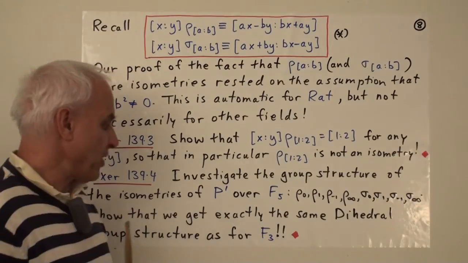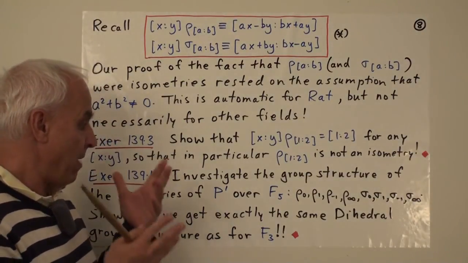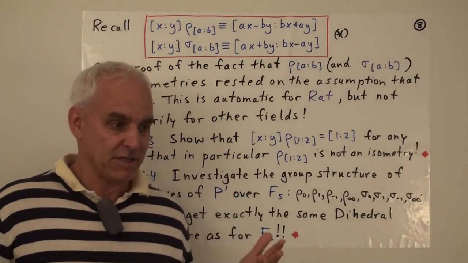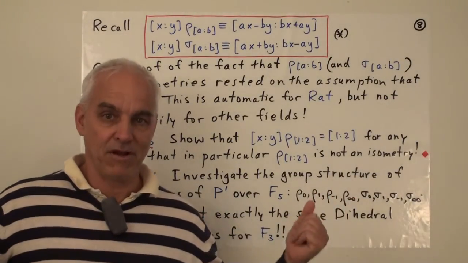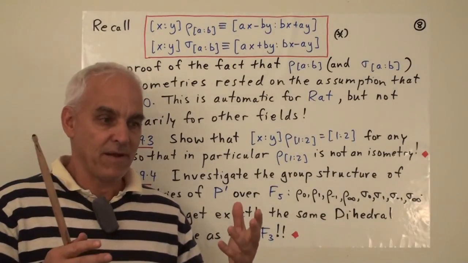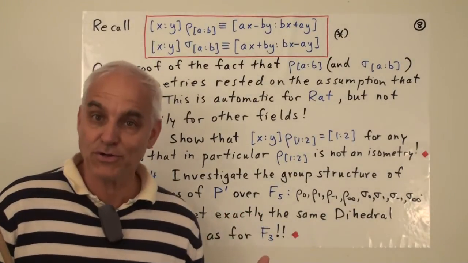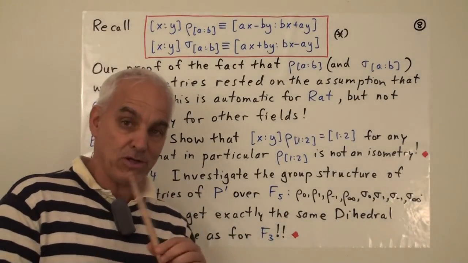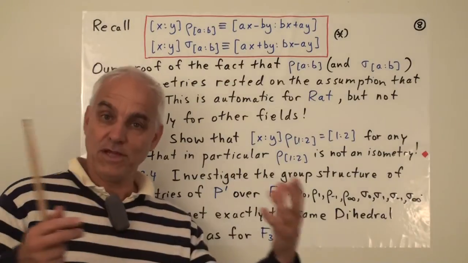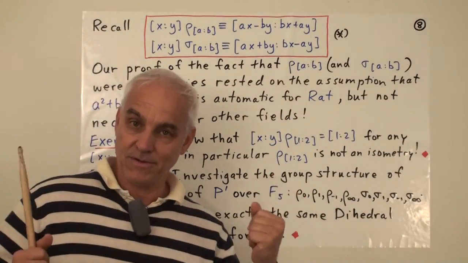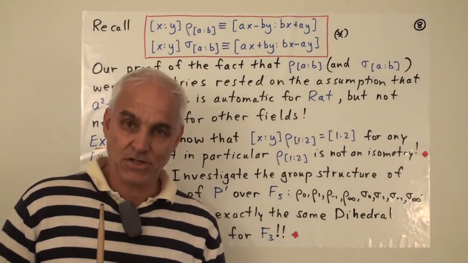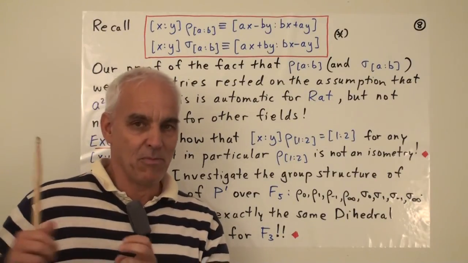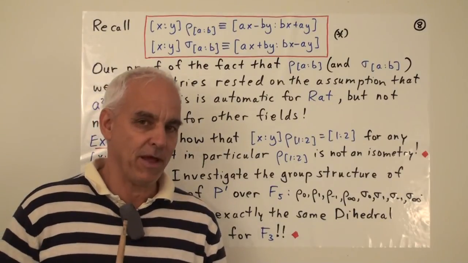All right, many interesting questions, I guess, pop up. We've talked about F3 and F5. These are very small finite fields. What happens with bigger finite fields? What kind of multiplicative or group structures do we get when we think about isometries of our simple one-dimensional projective line over these bigger fields? It's quite an interesting question, which we're not quite in a position to tackle yet. We need a little bit more number theory to deal with that.